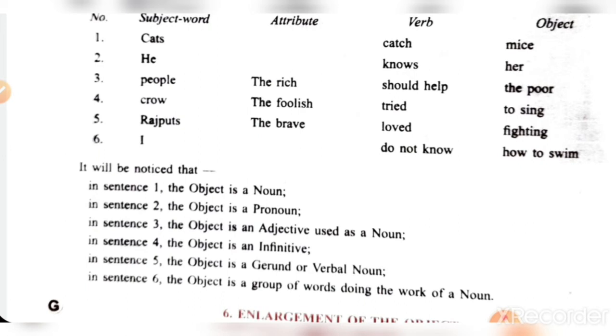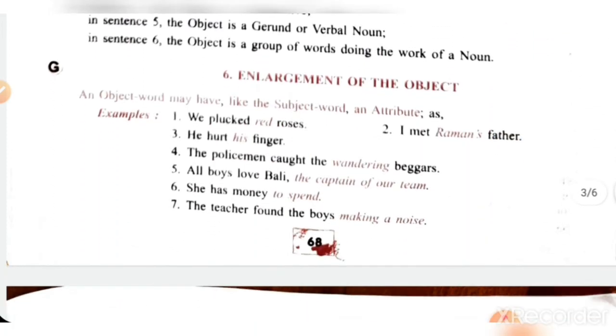So here as an object which words are given? Noun, pronoun, then infinitive, gerund or verbal noun, and group of words doing the work of a noun. So any word can be an object. Now enlargement of the object. See, subject, predicate and object, these three things. We have understood enlargement of subject, enlargement of predicate. Now the third thing is enlargement of the object. There are some words which work as an extension to the object.